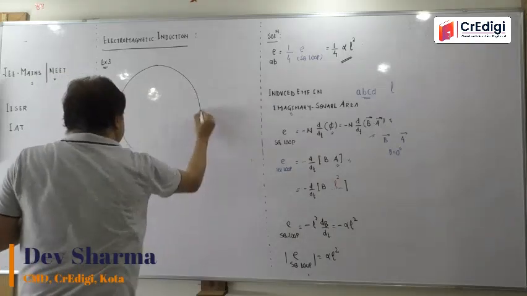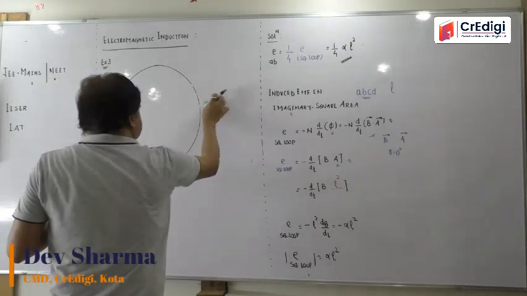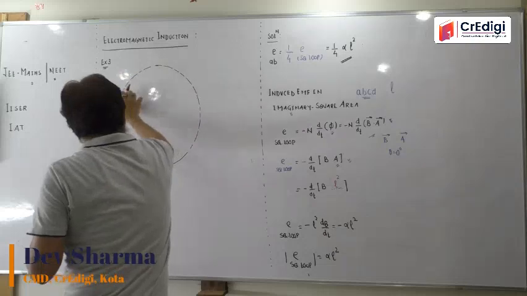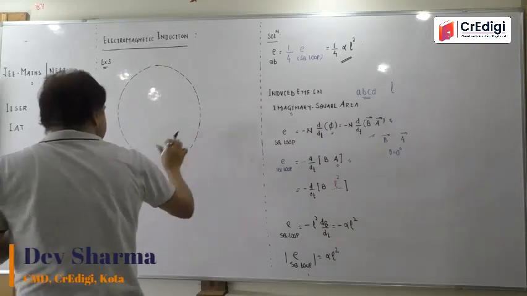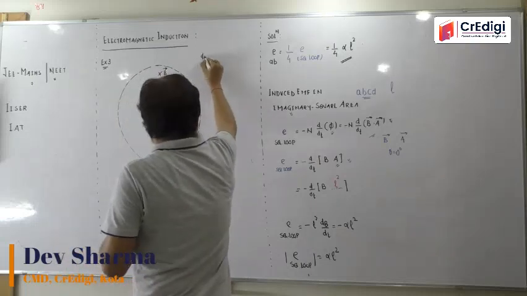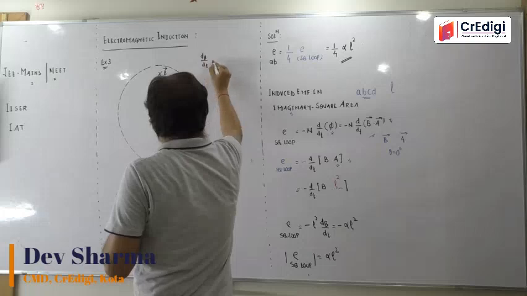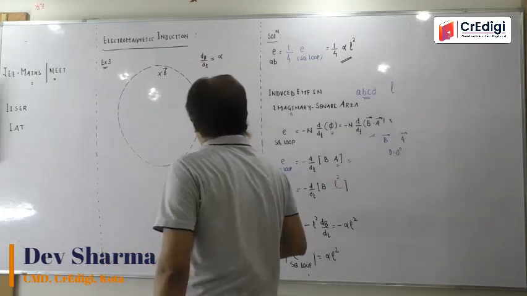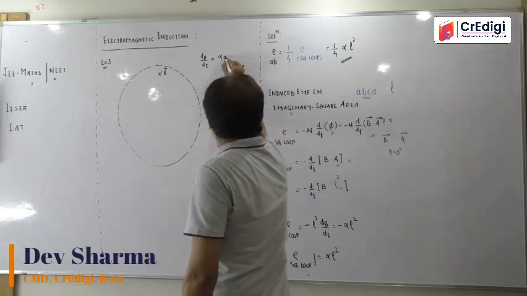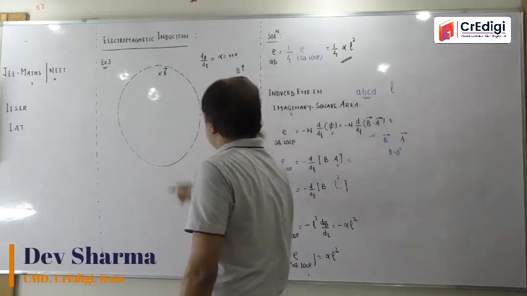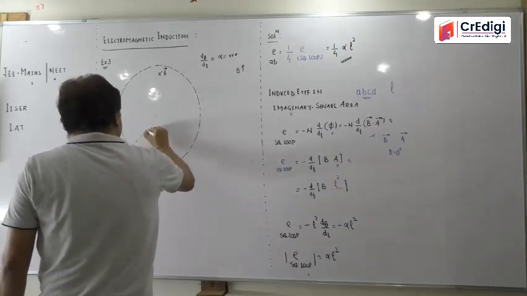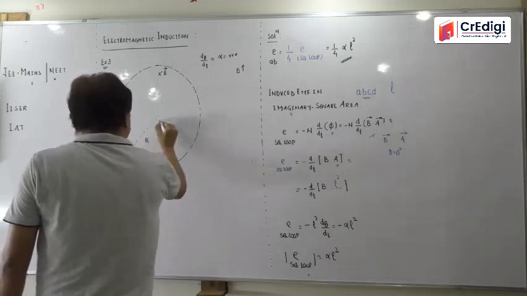I am making everything in front of you. So this is simply a circular area. The radius is R, you know that. The cross is the magnetic field. Agreed? dB by dt will be equal to alpha. It is an increasing magnetic field, your magnetic field is increasing, and B is going on increasing. It means alpha should be positive. This is given, and the radius of this circular area is simply capital R. O is the center here.